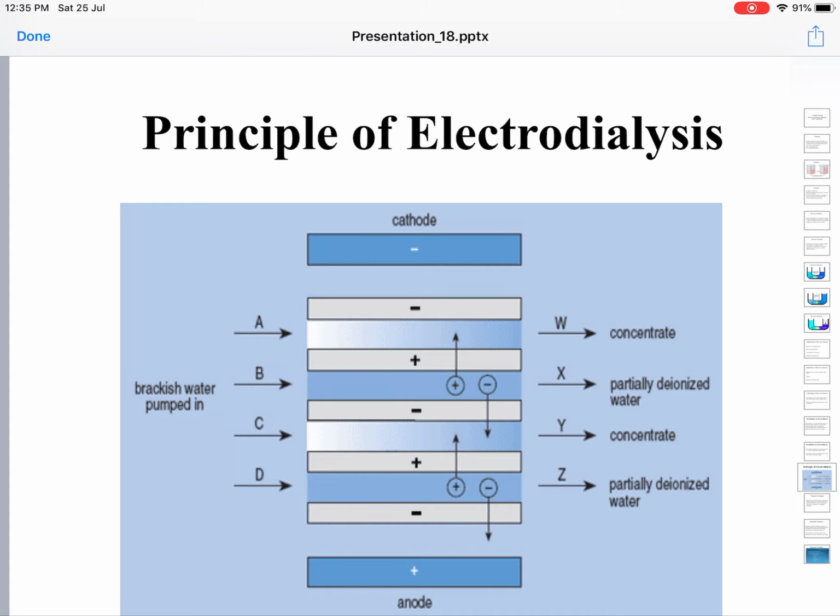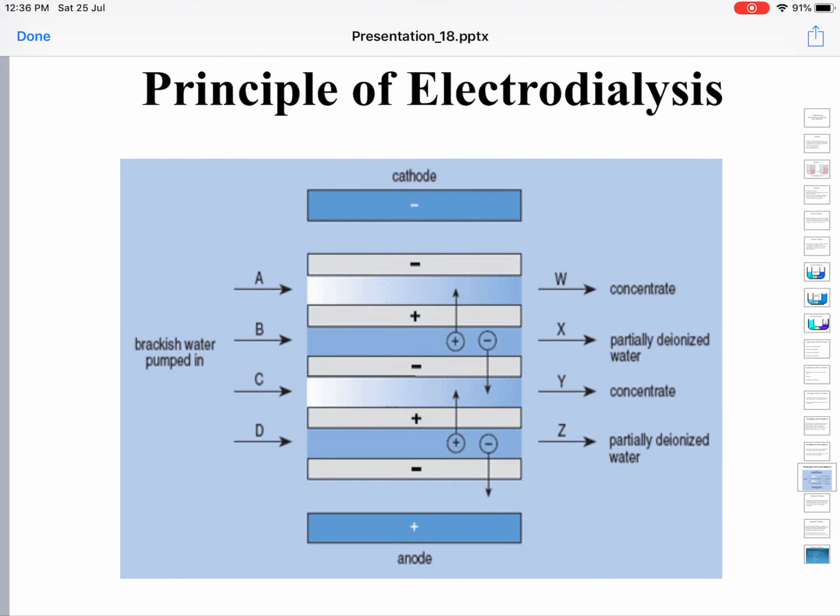See, at the top you have the cathode, at the bottom you have the anode, and in between you have various membranes. These membranes are filters. What they do is allow the flow of ions selectively. Cation filters allow only the flow of cations, and anion filters allow only the flow of anions.